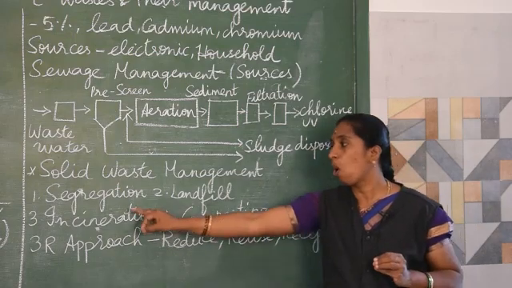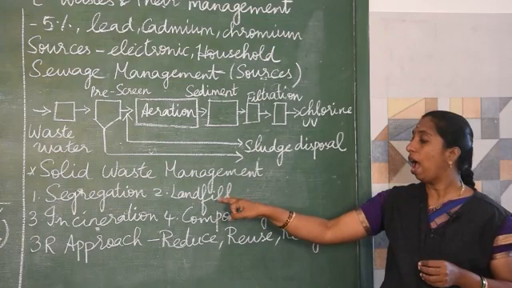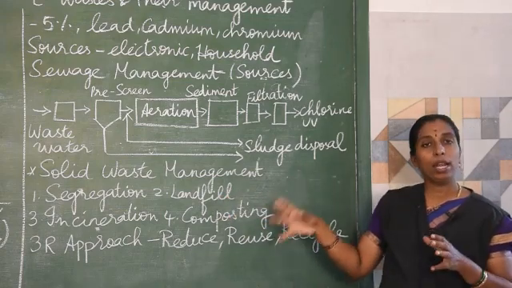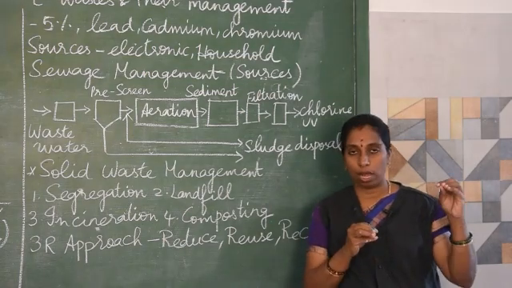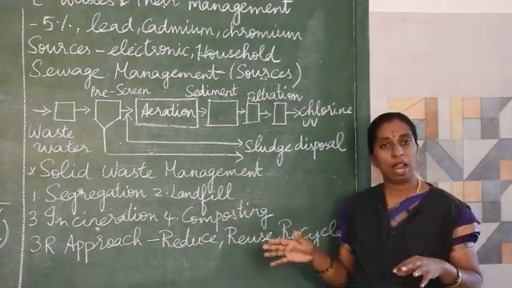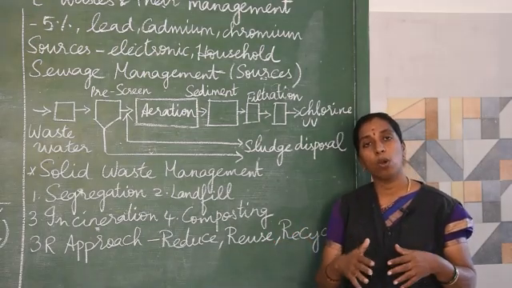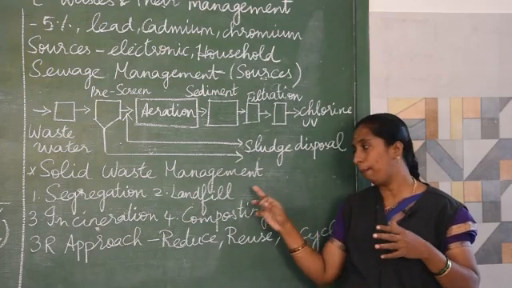And the next one is landfill. Depositing all the solid waste on the land is called landfill. But as the days go by, this landfill will cause land pollution, that is soil pollution.